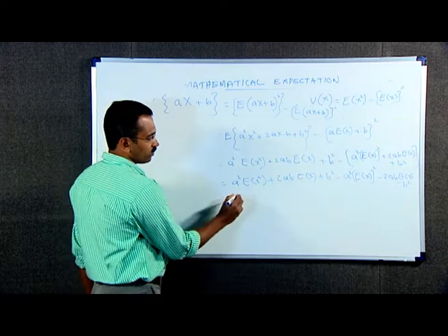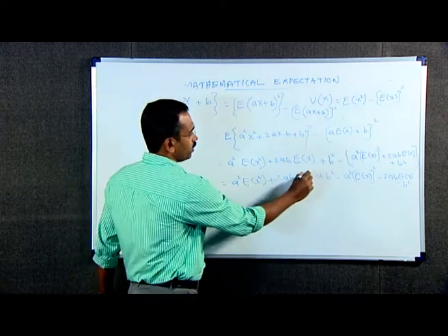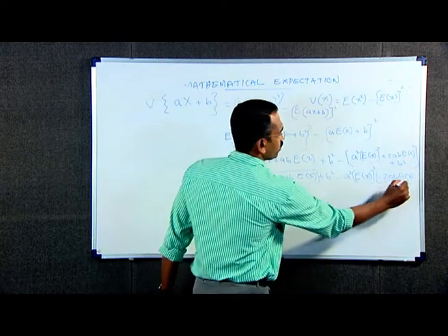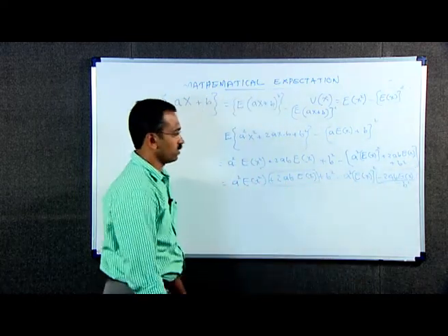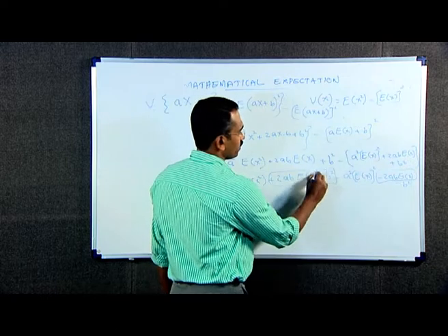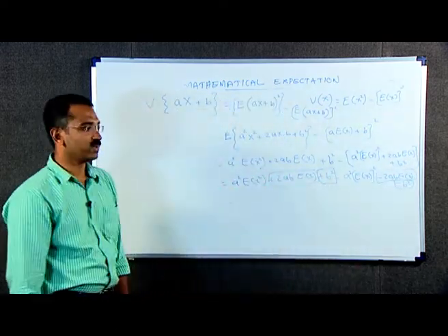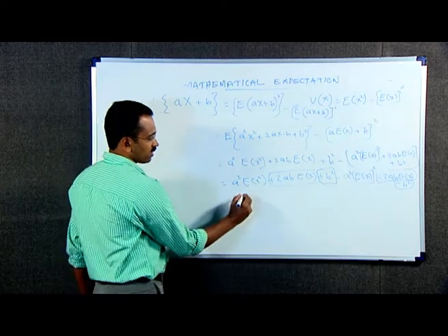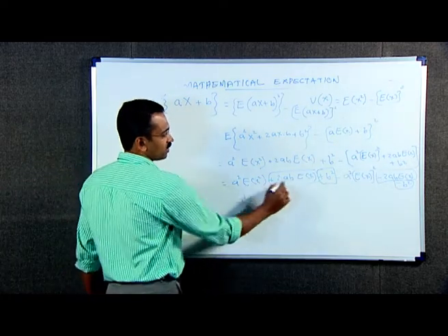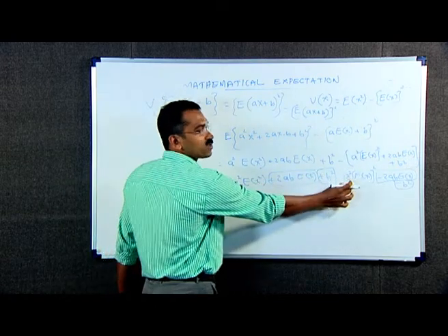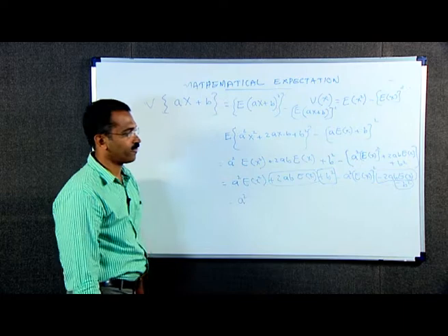That is equal to, here 2ab into E of x minus 2ab into E of x cancelled, b square and minus b square cancelled. The remaining terms are a square into E of x square minus a square E of x the whole square.